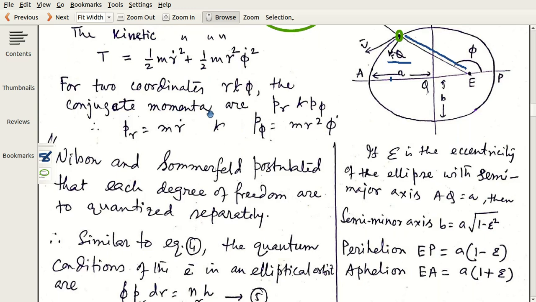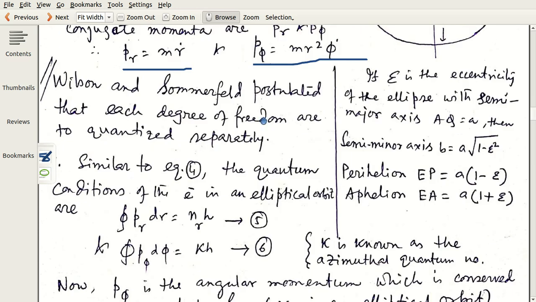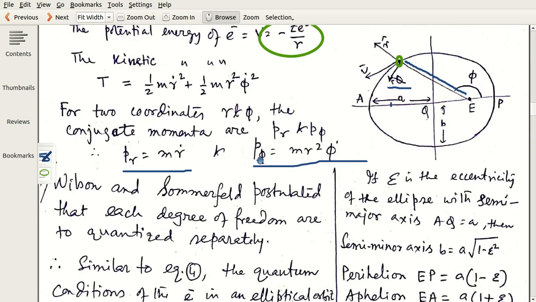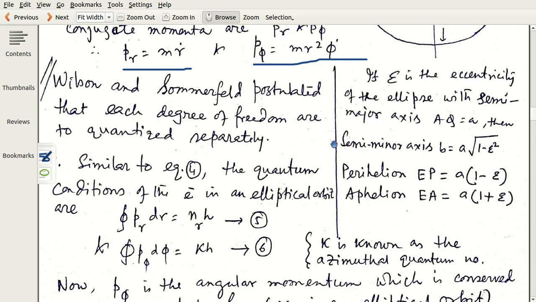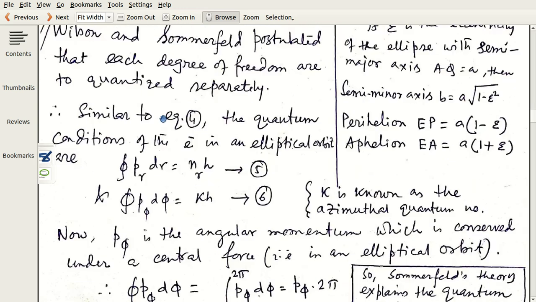And therefore, we see for two coordinates r and phi, the conjugate momenta are pr and p phi. We know that pr equals m r dot, p phi equals m r square phi dot. These are known things, and now they are applied. Wilson and Sommerfeld postulated that each degree of freedom is to be quantized. In Bohr's equation, only p phi was quantized, pr was fixed, and Wilson and Sommerfeld's proposition was that each degree of freedom is to be quantized.